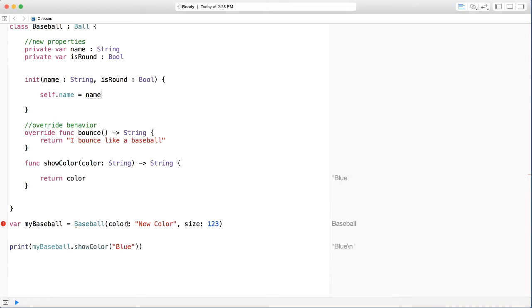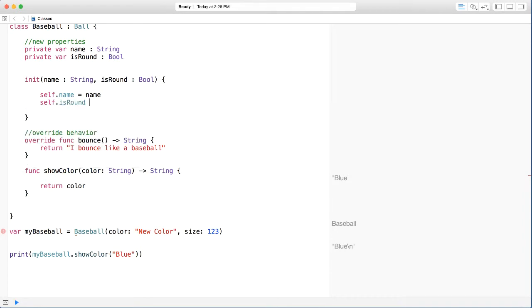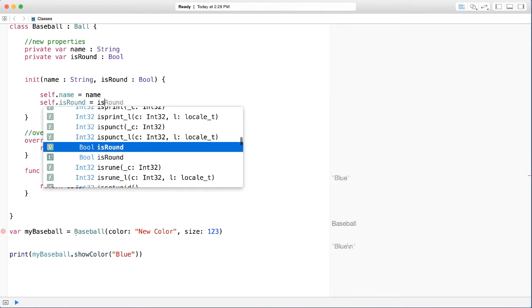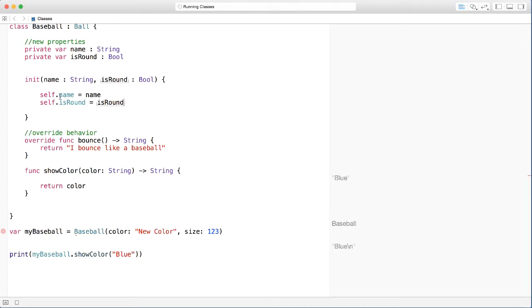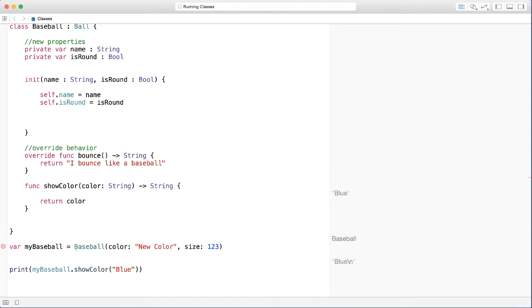So when we pass here, say color, new color, that's exactly what's happening. We are taking this color and passing it inside of our property. Of course, in this case, it's a different property, but you get the idea. And we do the same, self dot is round is going to be equal to whatever we pass in our parameter. So we're taking this is round, it's passed in, and we are setting our is round property to be whatever we pass in.